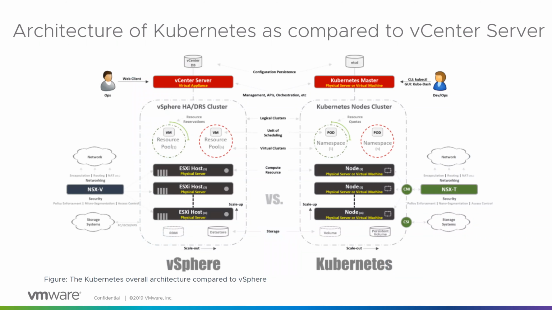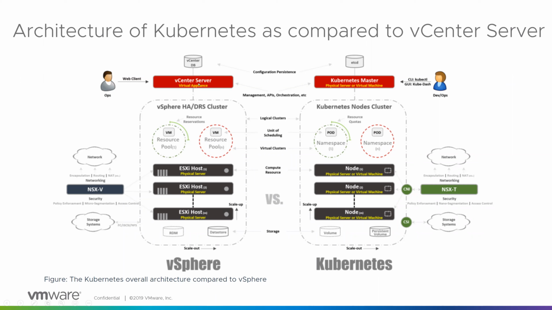And because we all come from a VI admin persona, so I had worked in VMware. I'm still working in VMware, and it's my 13th year here. I started as a VI admin person, and then I used to work on vCenter server development, and then slowly moved on to containers, and then on to PKS, and now I'm doing a lot of things on Kubernetes. So this is one slide for VI admins to quickly understand what is coming in Kubernetes, which is comparable to what we already know.